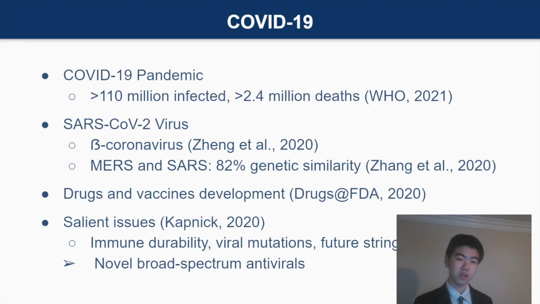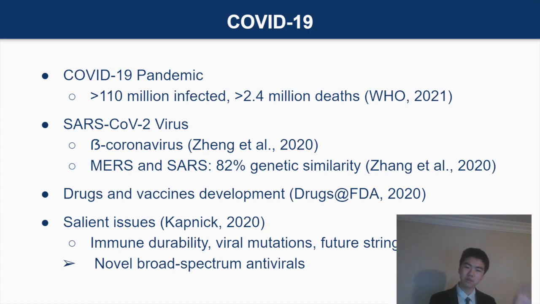As of January 20th, 2021, there have been over 110 million cases of SARS-CoV-2, resulting in over 2.4 million deaths worldwide. SARS-CoV-2 is a type of beta coronavirus. It has up to 82% sequence similarity with other beta coronaviruses such as the 2002 SARS and 2012 MERS.